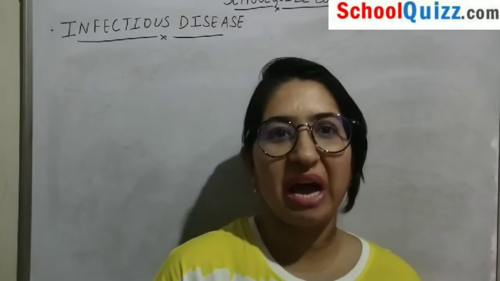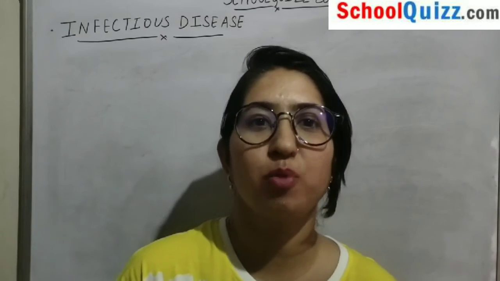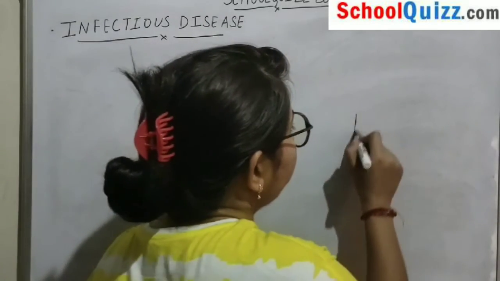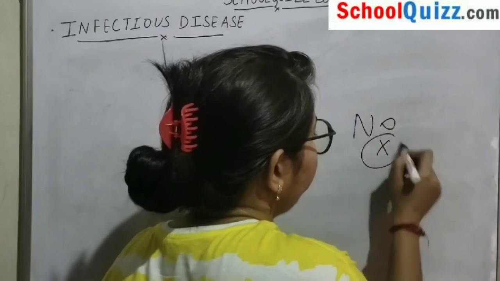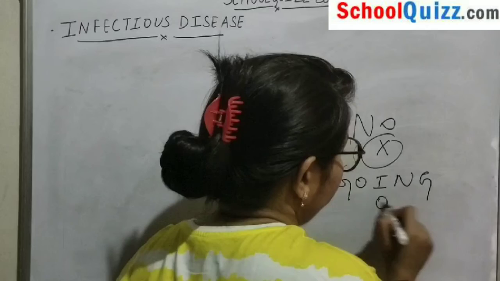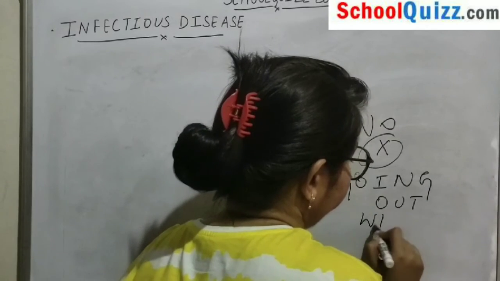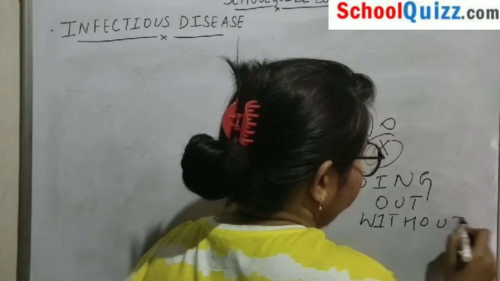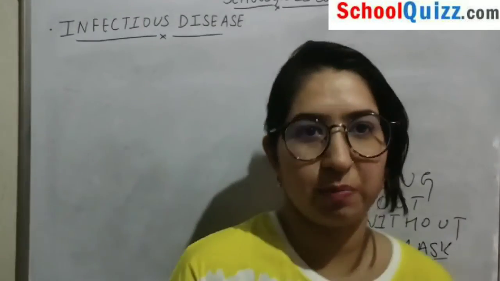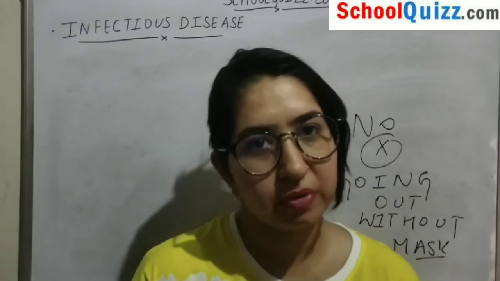You should maintain good hygienic conditions. You should have proper healthy food. You should always say a big no to going out without a mask. Okay, so that's all for the video, students.